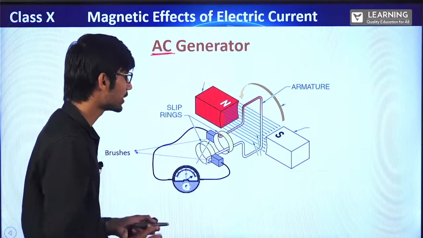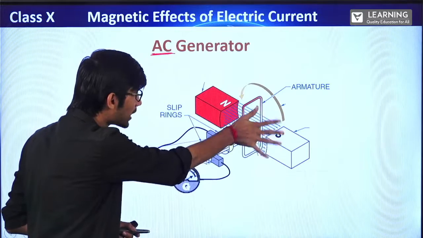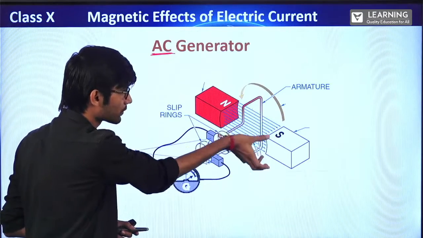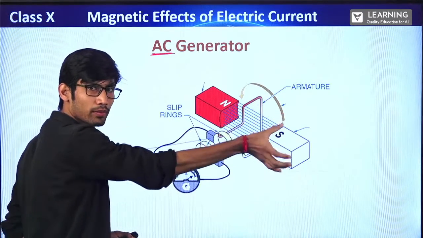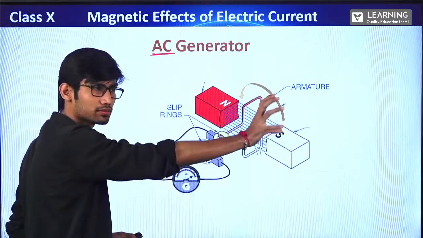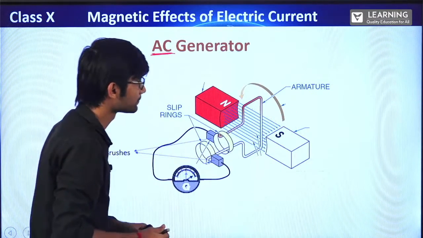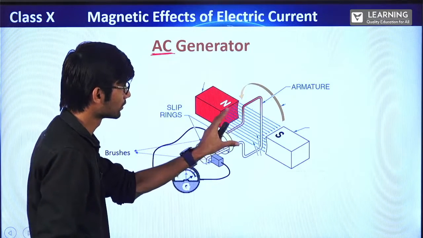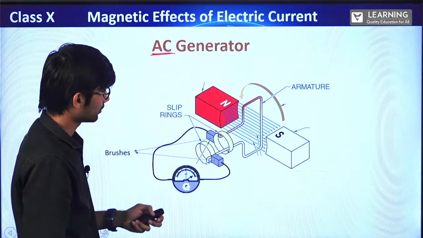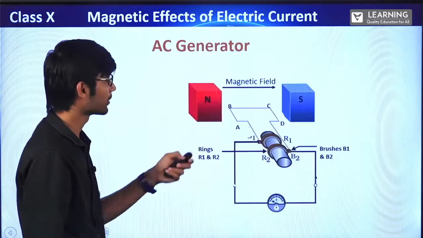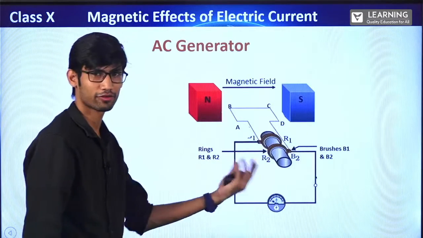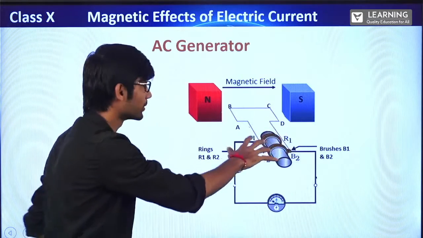Why do we use this? Understand. Now suppose I start moving this coil in this direction, anti-clockwise. Now when I am moving this in the anti-clockwise direction, what is happening? I hope you understood the diagram. I'll explain it in this way. I've kept another figure so that I can explain properly.